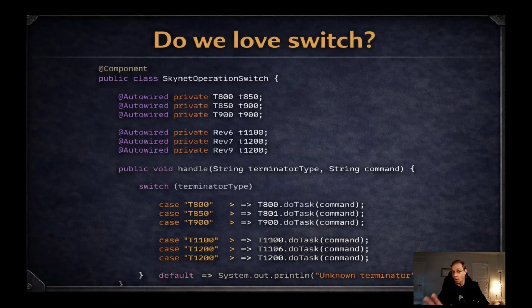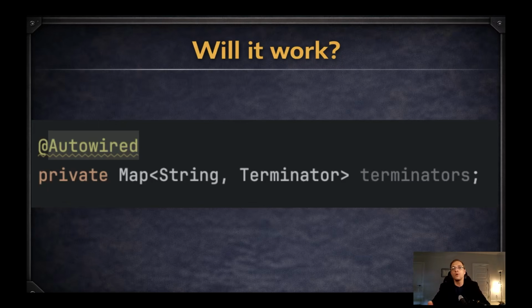Because again, another option to avoid the switch is to use a kind of hash map, right? So I have a map, in case it will be filled automatically, even fine, and against the key it will be the needed implementation. So I can, without changing the code, always take from my map the needed implementation and just invoke its handle method. So what do you think will happen in case we try to use injection, no matter field injection or constructor injection, in case we have a map? It will work, guys, in case the string key is provided.